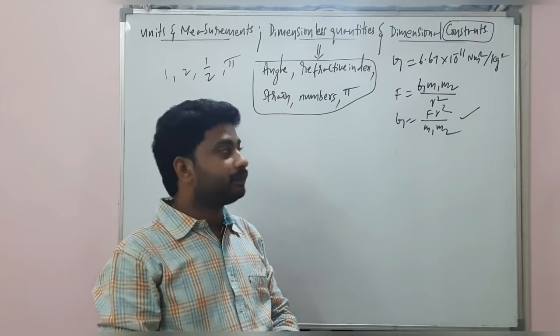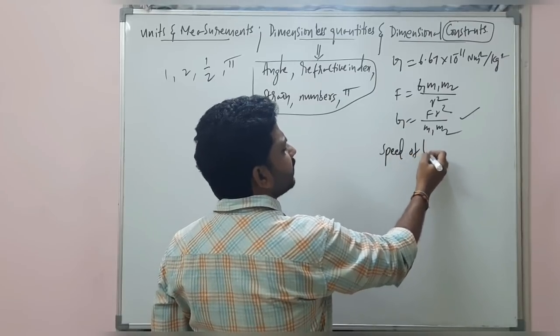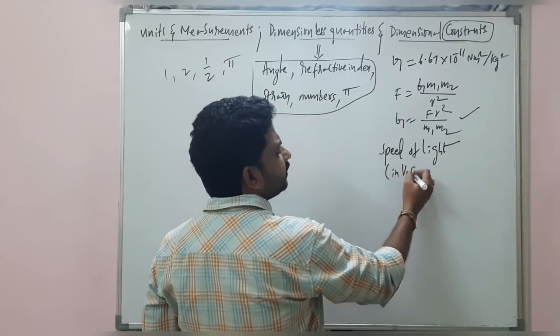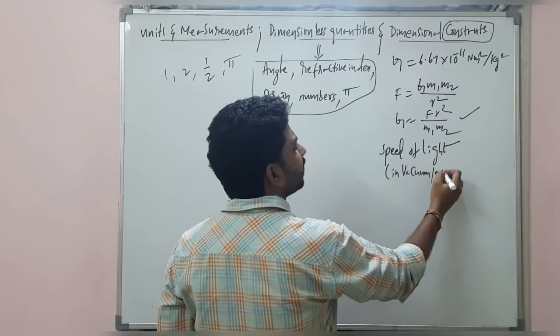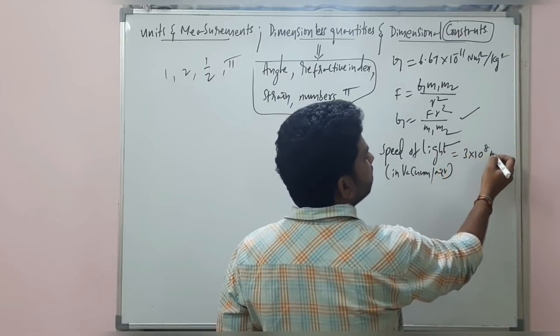And in the same way, speed of light. What is the speed of light in vacuum or in air? 3 into 10 raised to 8 meters per second.